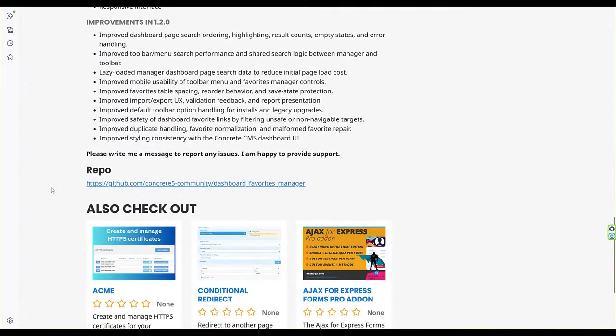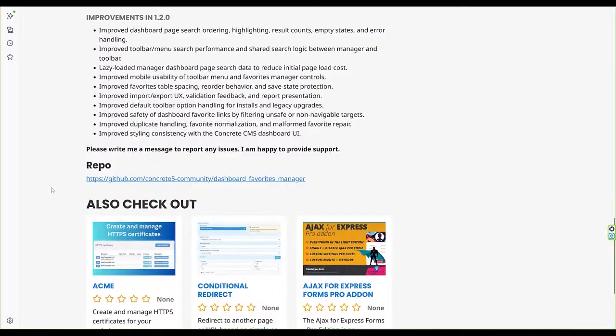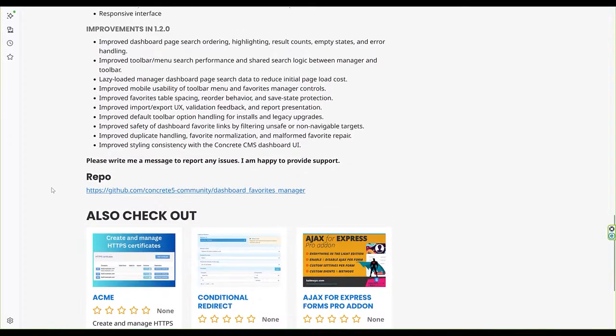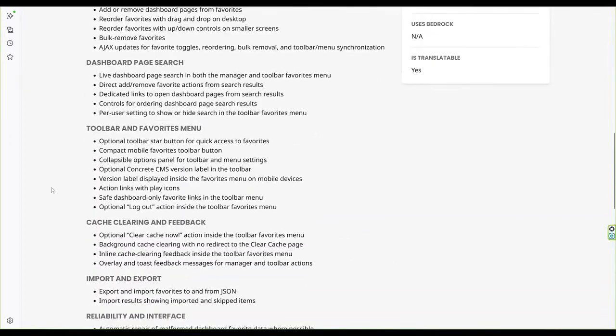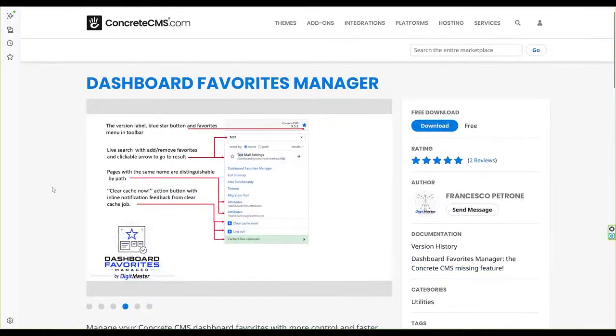This package changes everything. It makes it easier to bookmark pages, it makes it easier to access them, and it finally gives us a way to manage them individually or in bulk. And because favorite bookmarks are supposed to make life easier, it wouldn't make sense if the management tool didn't follow suit. Well, here you have it. Every little detail has been thought out to make your life easier.